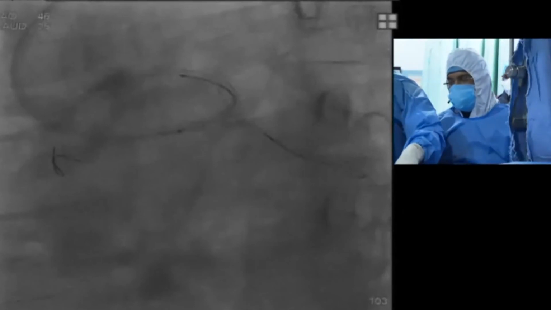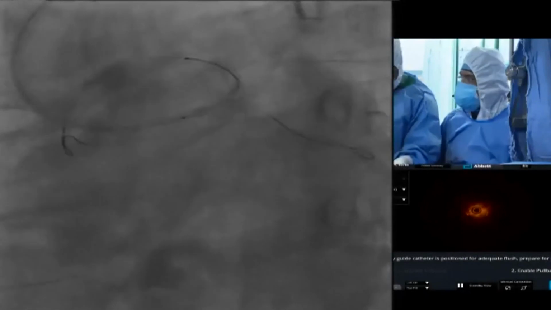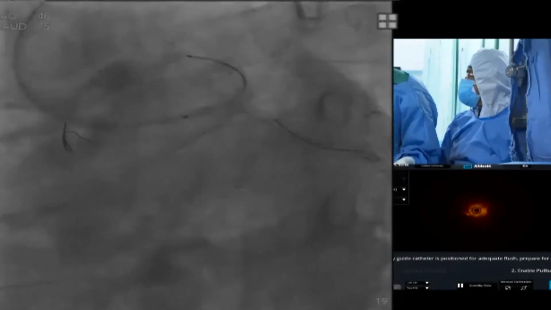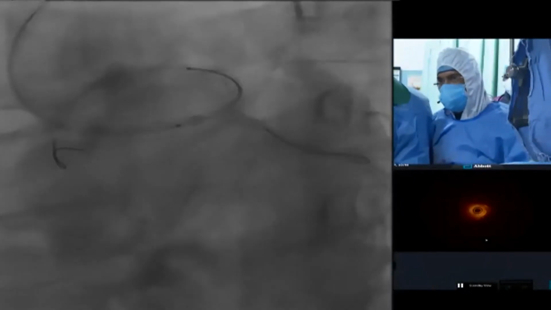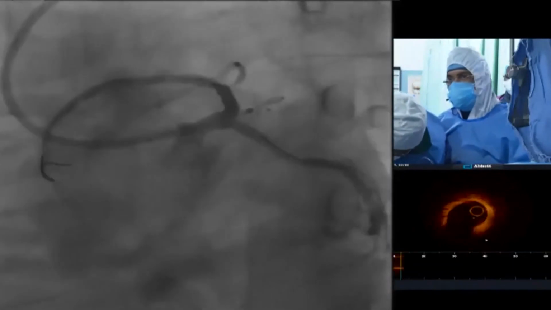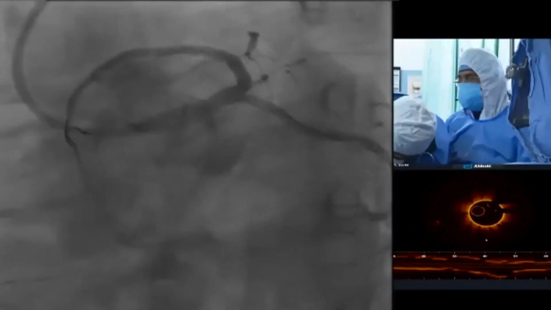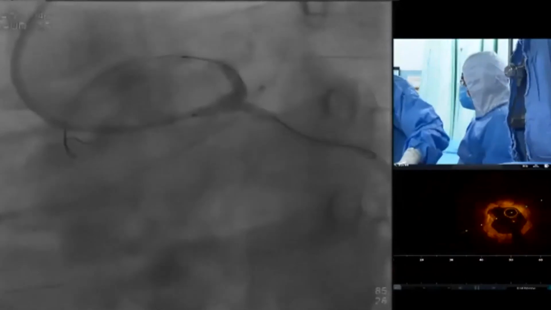Yeah, so the way you're doing is the right way, Sridhar. You see the guide is still there. Don't pull the guide out. Yeah, beautiful. You won't get any good image otherwise. You can probably even see near the ostium beyond the guide as well.